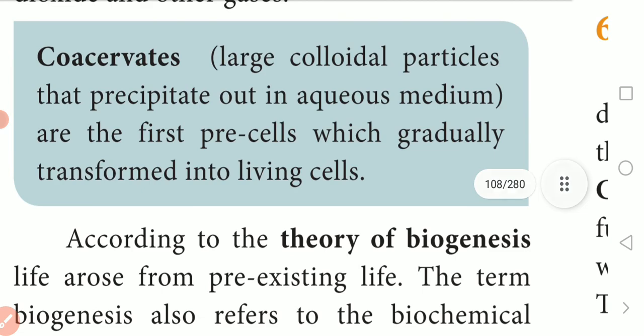What do you mean by coacervates? Here, coacervates means large colloidal particles that precipitate out in an aqueous medium. In coacervates, the first cells gradually transform into living cells. So the living cells are transformed through these coacervates. What do you mean by coacervate? That's a semi-solid separation from the water in the aqueous medium.